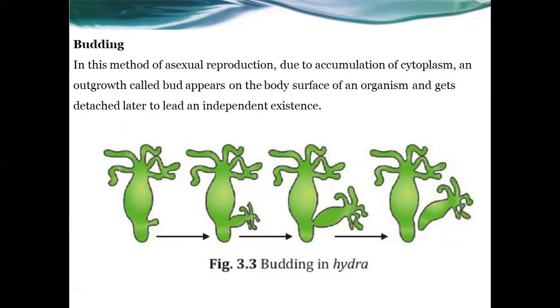This outgrowth starts to grow and finally detaches from the body surface, and the detached part leads an independent existence as a baby hydra. So this method is known as budding. Hydra is an example of budding, that means hydra shows this method of reproduction.